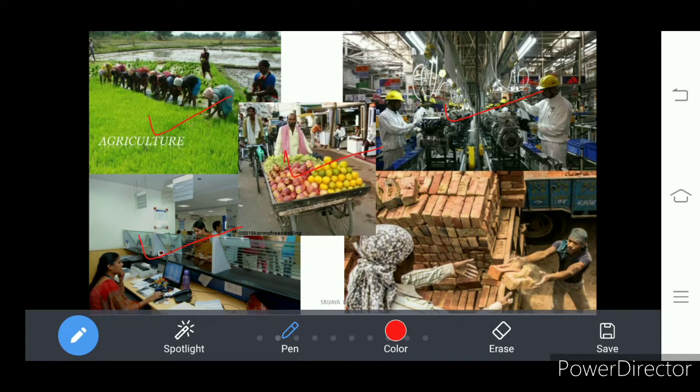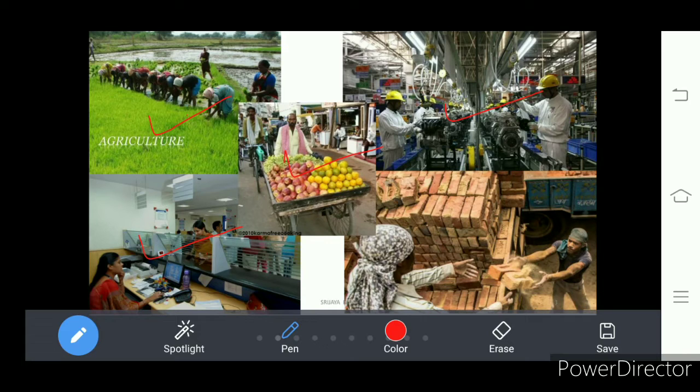Here one person is selling fruits. He is not producing the fruits. He is making the fruits available to the people. That is a kind of service. For that service, he charges a certain amount, right?